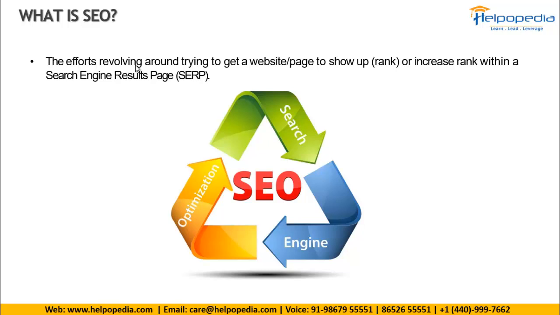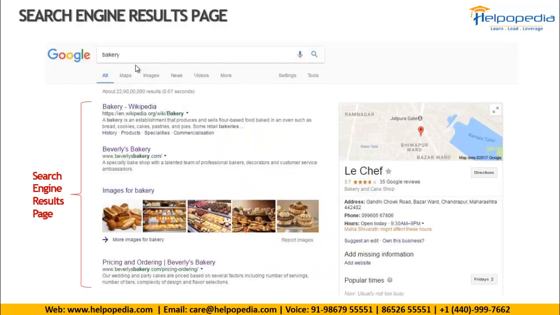Google has provided us with a tool called Google Keyword Planner, with which we get to know which keyword is being searched for how many times in a month. So all of that comes into search engine optimization. Now, this is the search engine results page where all the results come up when we search for something.